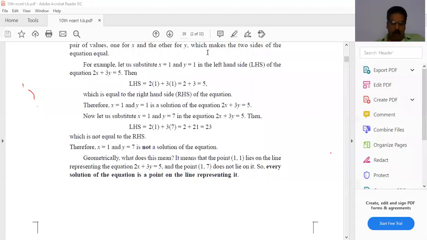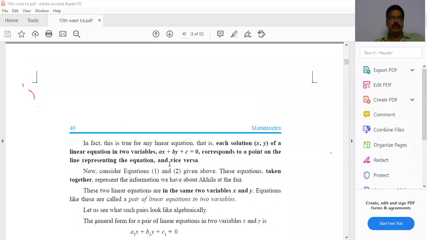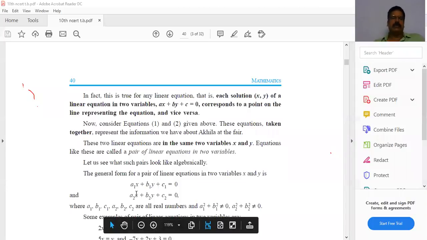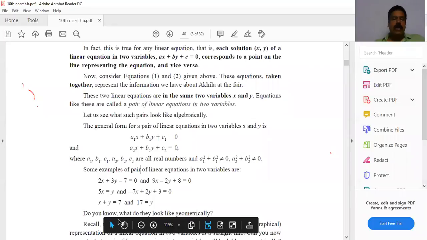Understand? Now, especially in 10th class, we are going to learn the pair of linear equations in two variables. The general form of a pair of linear equations in two variables x and y is, pair means two linear equations, that is a1x plus b1y plus c1 equal to 0, a2x plus b2y plus c2 equal to 0, where a1, b1, c1 and a2, b2, c2 are real numbers, and generally a1 square plus b1 square is not equal to 0, a2 square plus b2 square is not equal to 0.